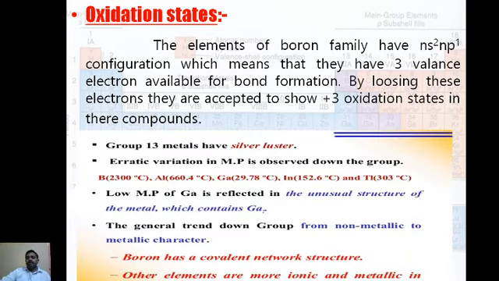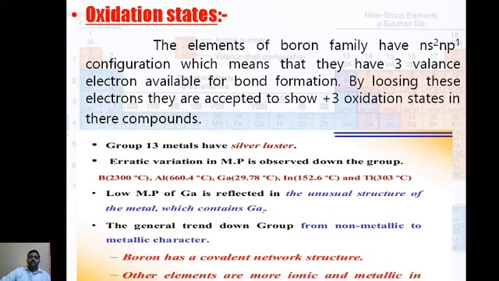As for melting point, do not write directly gradually increasing or gradually decreasing. I have to show erratic variation. Erratic variation means an abnormal variation in the melting point of the 13th group of elements.